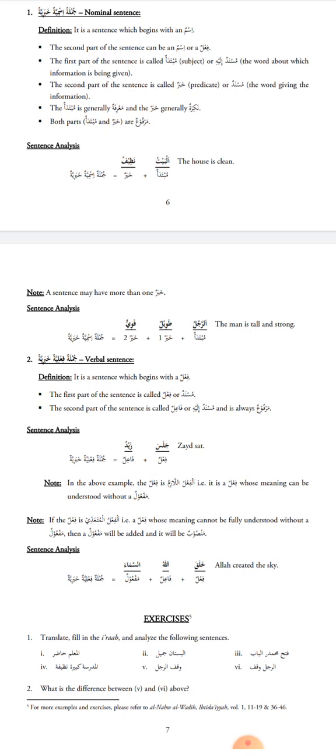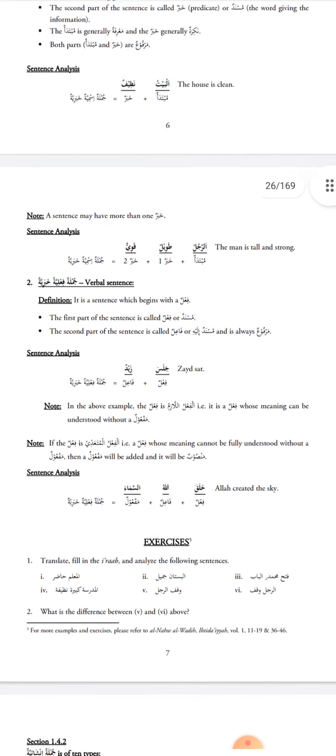So ar-rajulu is the mubtada; we are giving news about the man. About whom news is given is the mubtada. And what is the khabar, the predicate, the news? Tawilun, that he is tall. Another example: Zaydun qa'imun, Zayd is standing. Zaydun is the mubtada and qa'imun is the khabar.